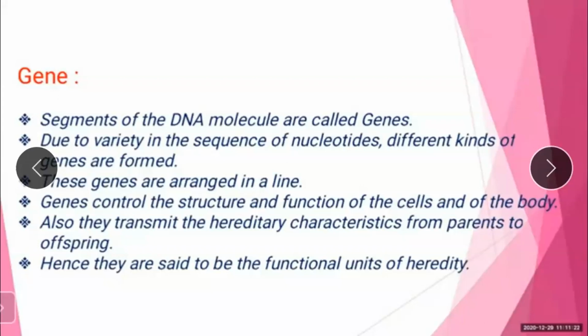And what is the function of these genes? These genes control the structure and the function of the cells and of the body. Cells means the cells present all over throughout the body. And they also transmit the hereditary characteristics from parents to offspring. Hence, they are said to be functional units of heredity. This is the reason why they are called the functional units of heredity.